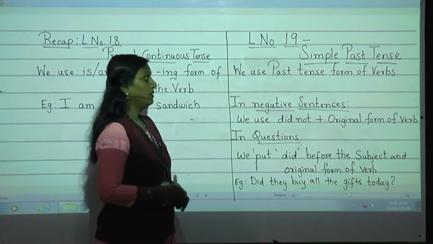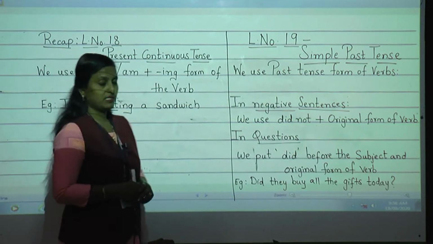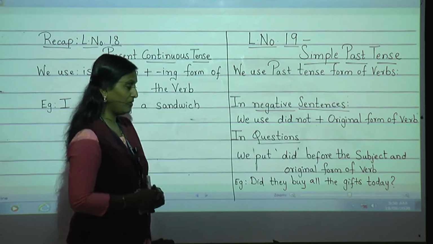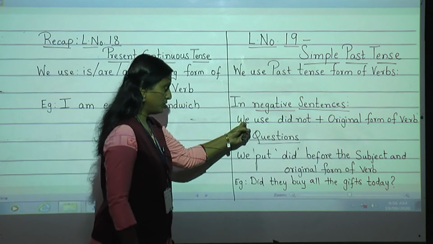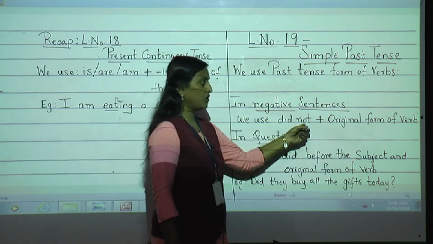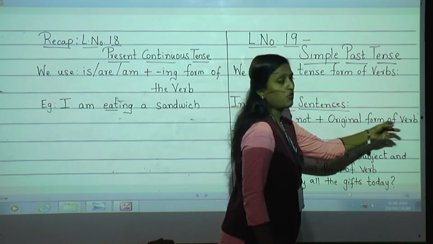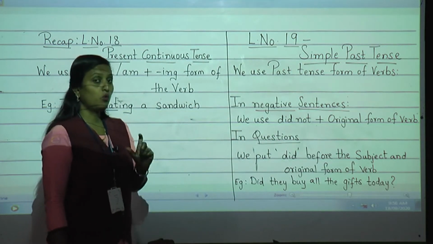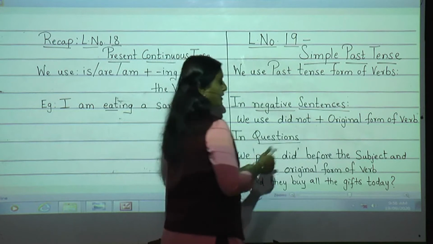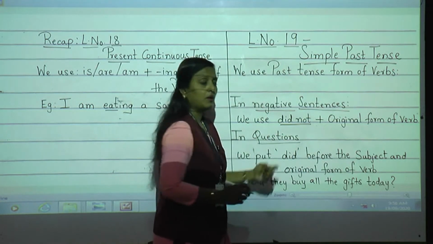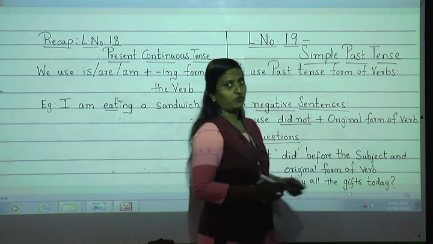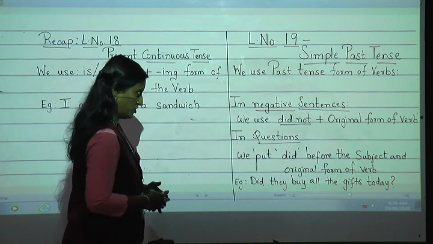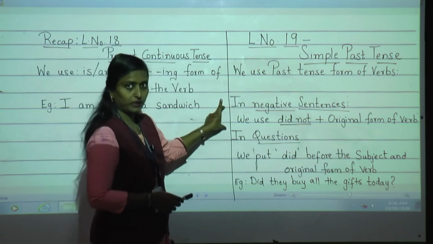Now if we have to write a negative sentence in past tense, what will we do, students? We use did not plus the original form of the verb. In a sentence, what word is a must? Yes, did not is a must, plus the original form of the verb. For example, she did not eat the lunch. Now this was a negative sentence.